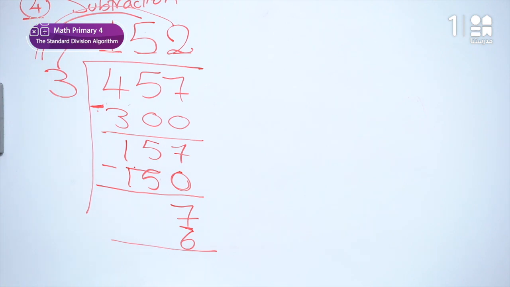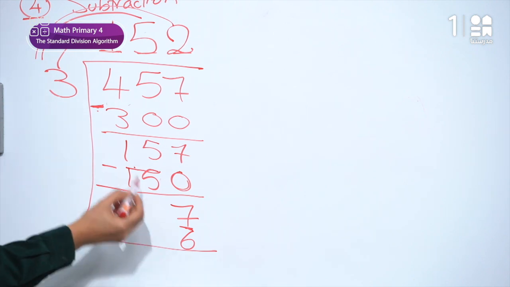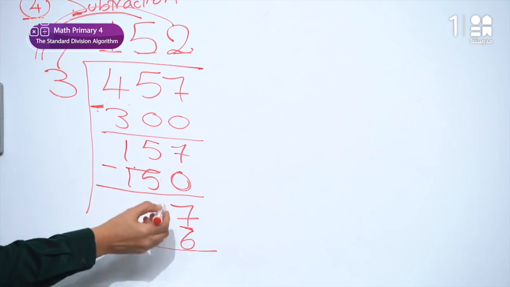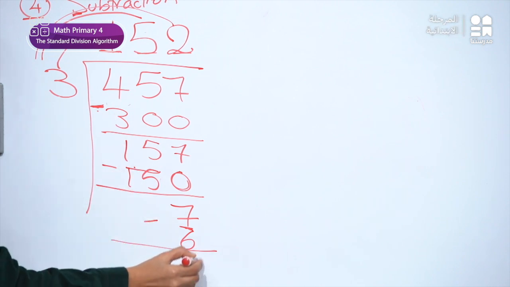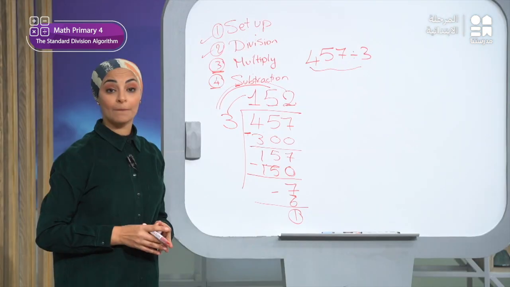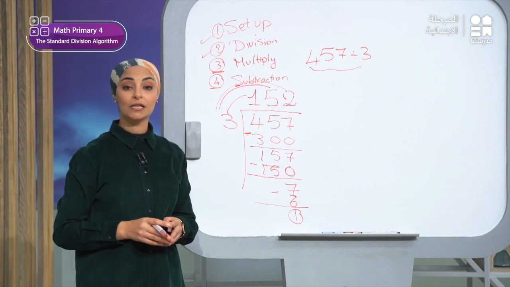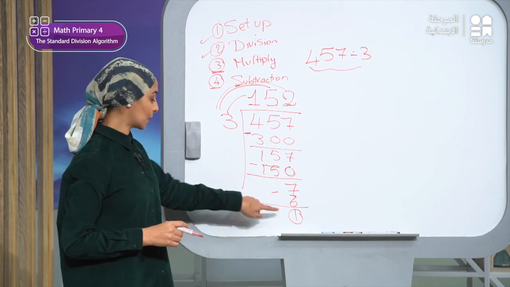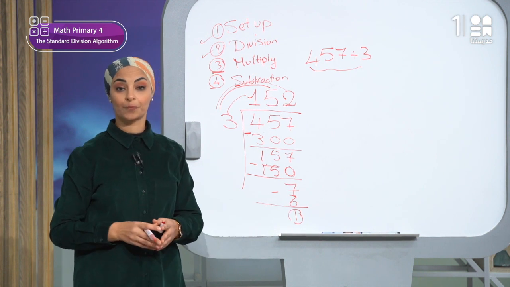And then what should I do? Of course, I will subtract. I will do subtraction, the last step. 7 minus 6 equals what? Equals 1. And now as you see here, this is the remainder. Here I have the remainder 1.